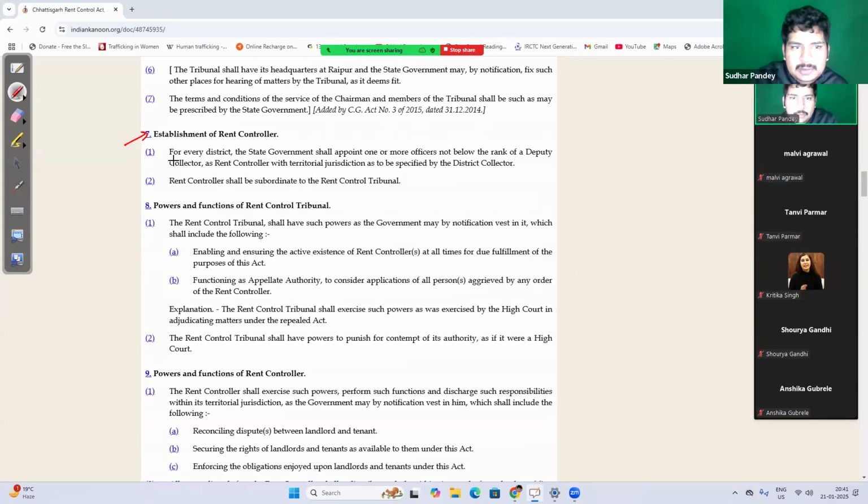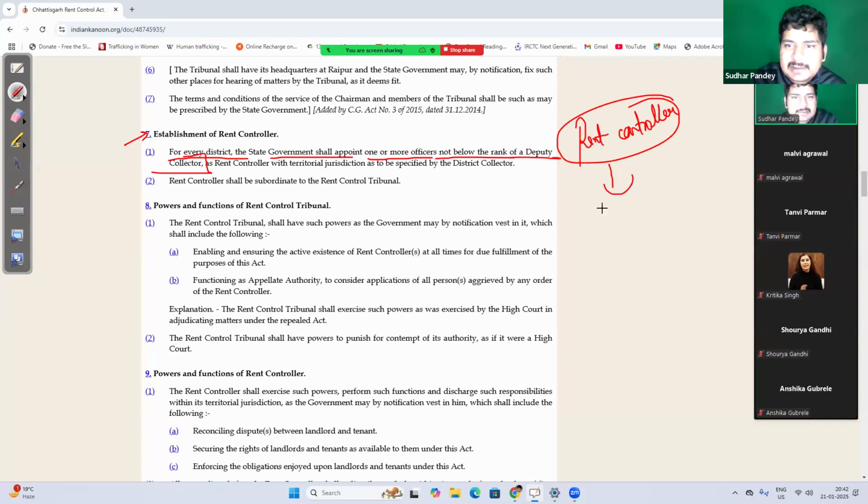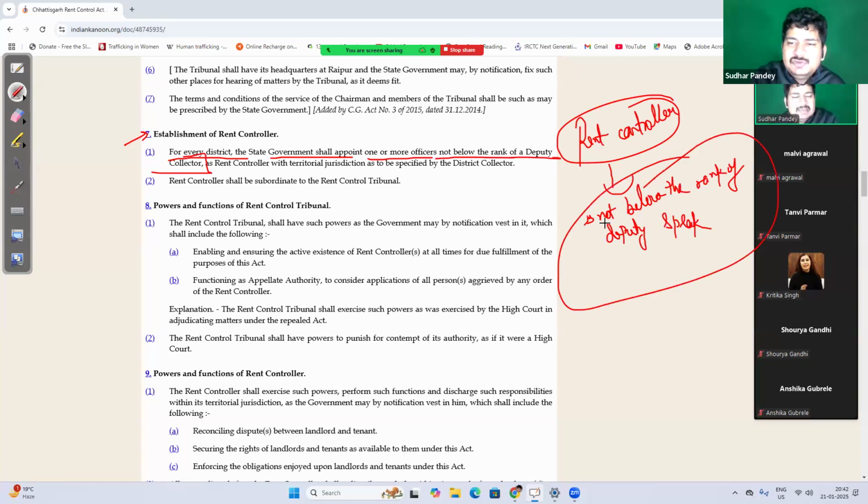Establishment of rent controller. For every district, the state government shall appoint one or more officer not below the rank of deputy collector. So, for each district or group of districts, there is gonna be a rent controller who is not below the rank of deputy collector, right? And his jurisdiction shall be decided by the district collector.